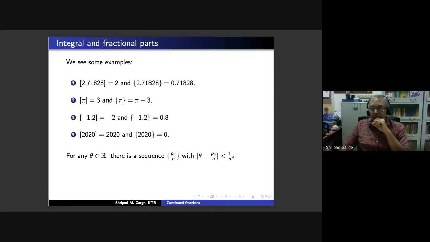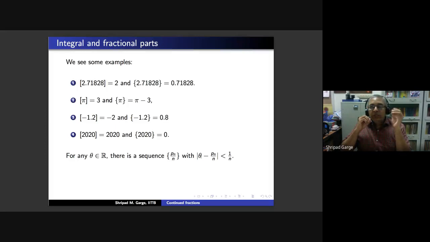What is the big deal about this property? We are getting rational numbers with the property that the closeness to theta is measured in terms of the denominator.